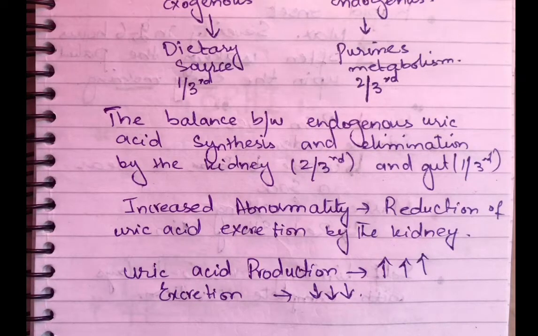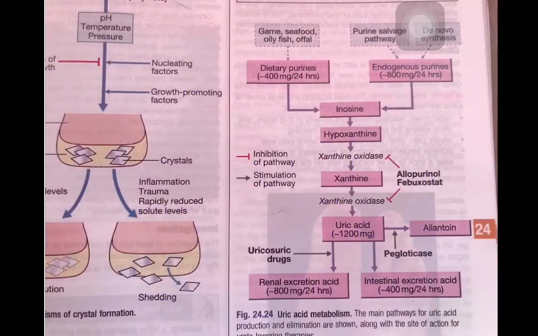What happens? Uric acid starts to accumulate in the blood, because whenever there is an excess quantity of anything, it is dangerous. Excess of everything is bad. So when there is excess uric acid in the blood, that will lead to gout, to increased crystal formation in the joints, which is dangerous to our joints and leads to inflammatory mechanisms in the joint.